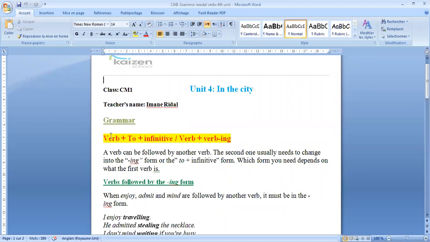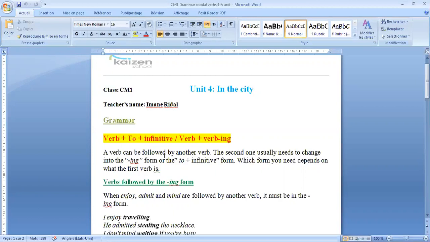So in English we can find verb plus to plus the infinitive, or the verb plus another verb with the ing form, which means the first verb is conjugated, but the second verb, we find it either in the infinitive form or in the ing form.